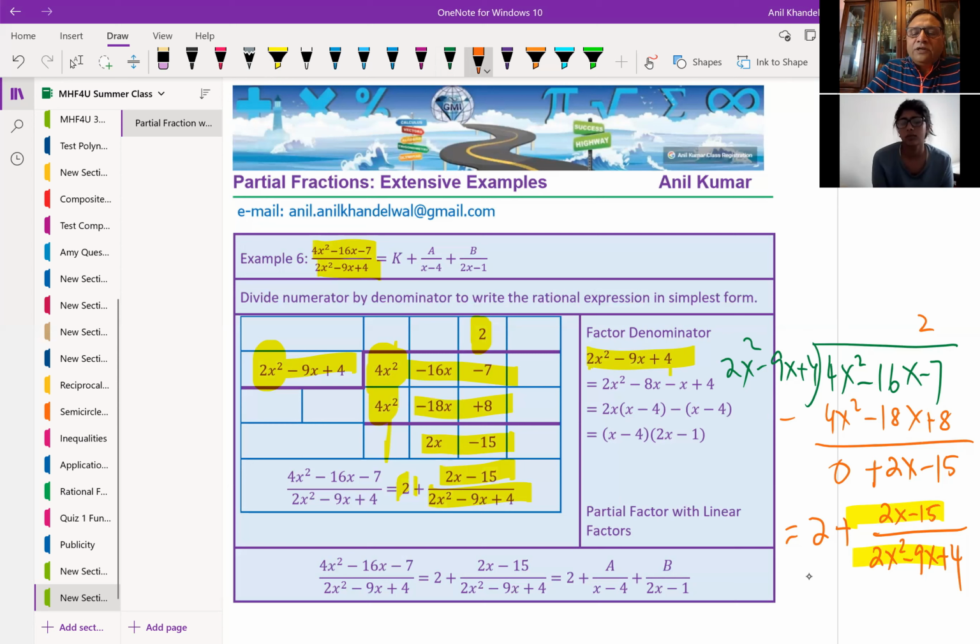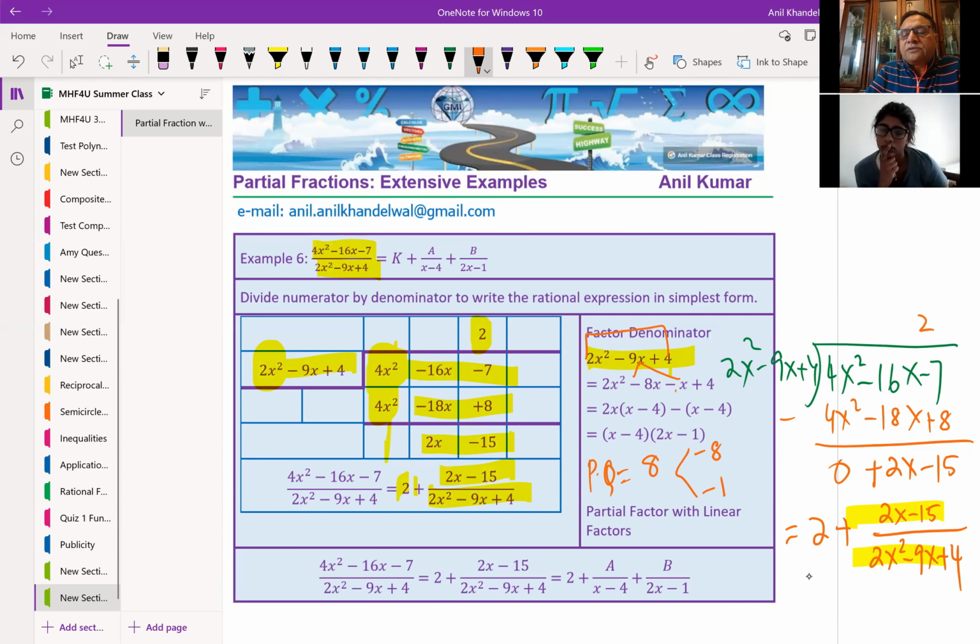So product and sum. We are using the product and sum method, correct? So for the product, we're looking for 4 times 2, which is 8. And it could be written as minus 8 times minus 1. And therefore, I've split 9x into the two terms as minus 8x and minus x. It is minus 9x, correct? Now you can do group factoring. 2x times x minus 4.